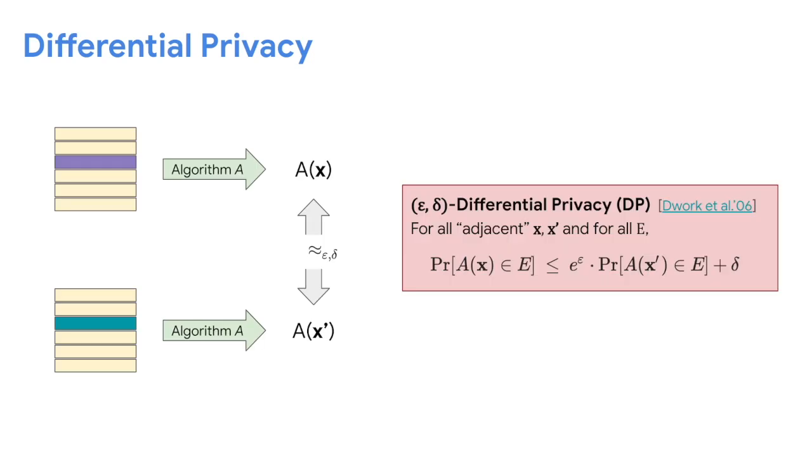We are interested in privacy-preserving machine learning algorithms under the notion of differential privacy, which is a mathematically rigorous notion that is widely used in both industry and academia. We say that an algorithm A is epsilon-delta differentially private, or epsilon-delta DP, if for all adjacent inputs x and x prime and for all events E, the probability that the event occurs on the output A(x) is at most e to the epsilon times the same probability on A(x prime), plus delta. The smaller the epsilon and delta, the more private the algorithm. For the purpose of this short summary, I will not discuss the adjacency notion further.